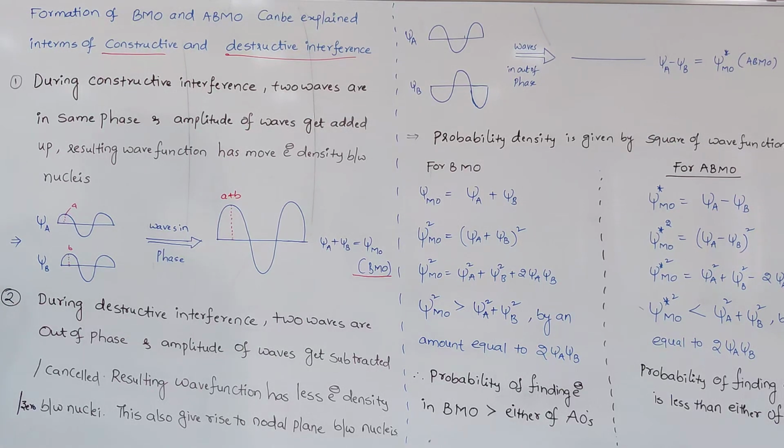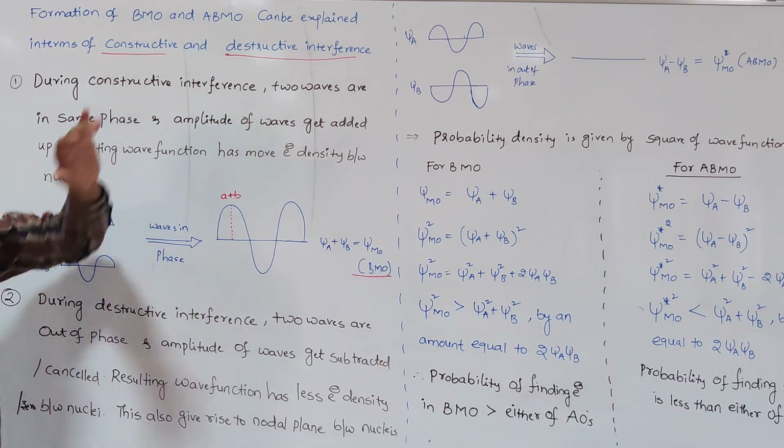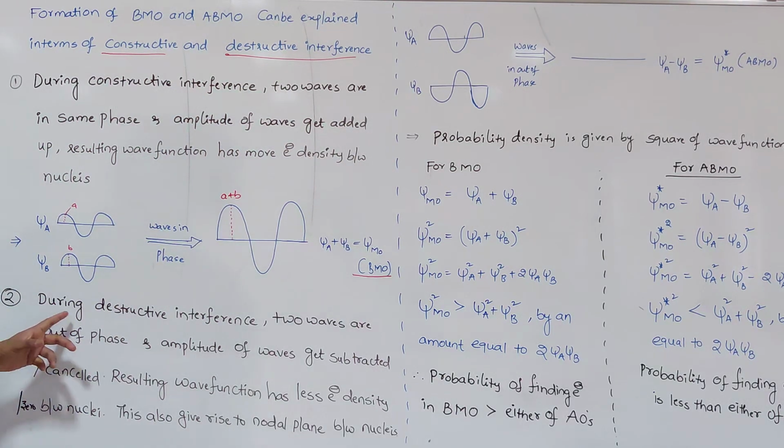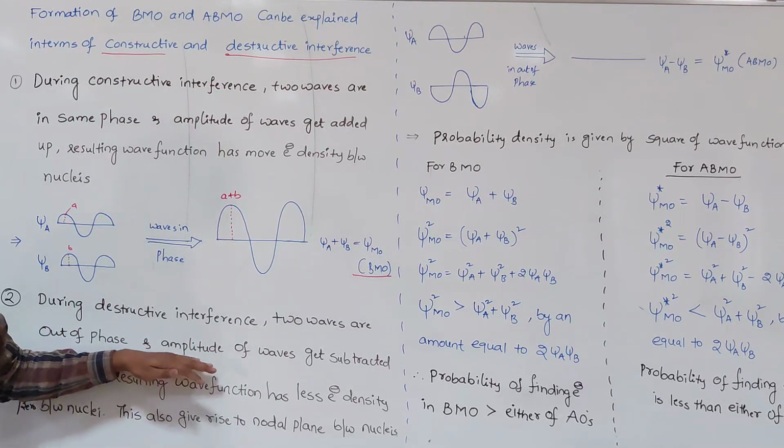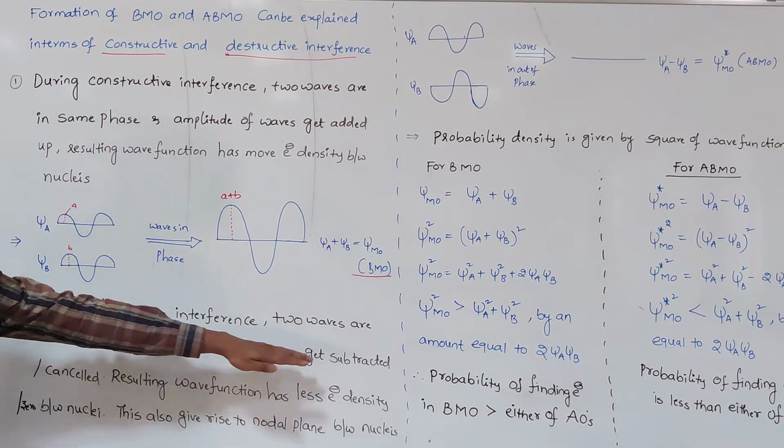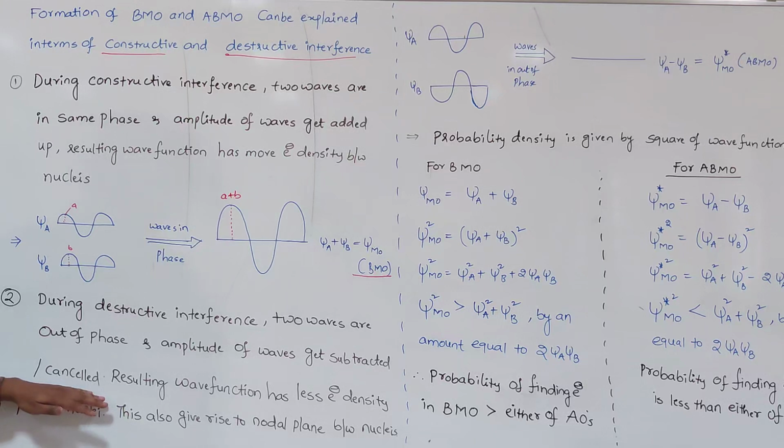And the second one, anti-bonding molecular orbital formation, can be explained in terms of destructive interference. During destructive interference, the two waves are not in the same phase, they are out of phase. When they are out of phase, the amplitudes are sometimes subtracted or sometimes cancelled.